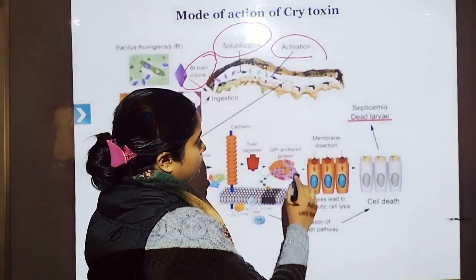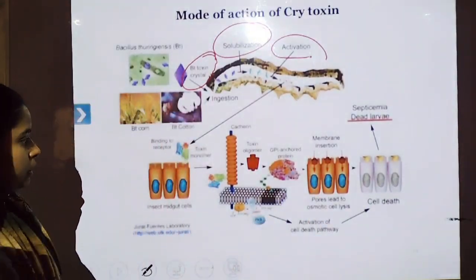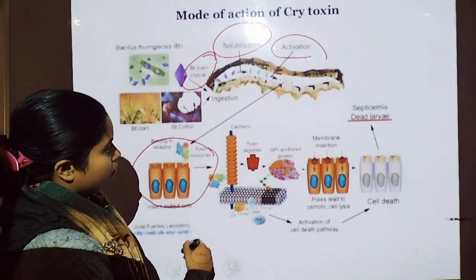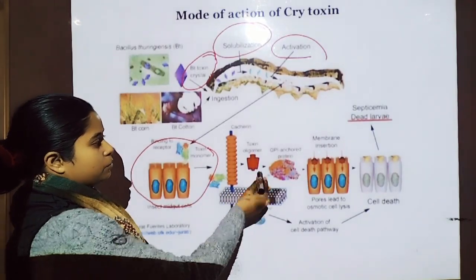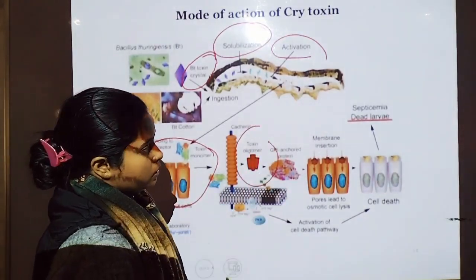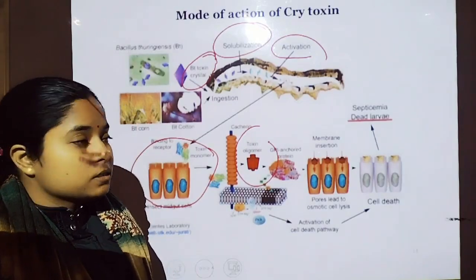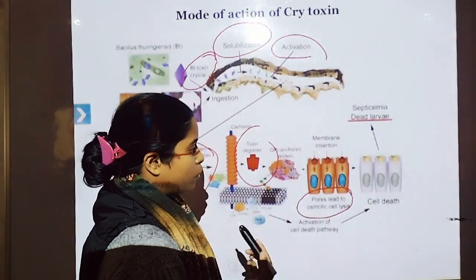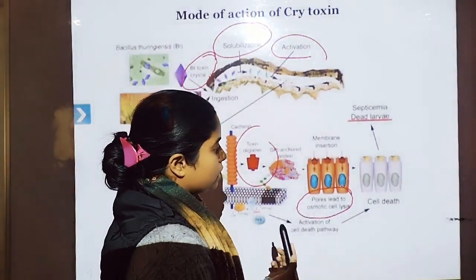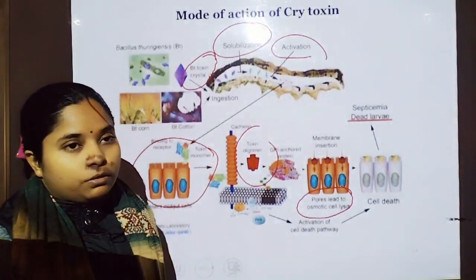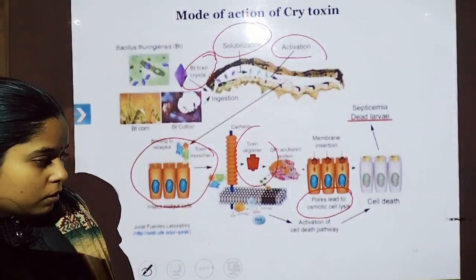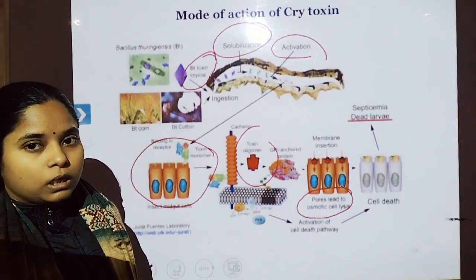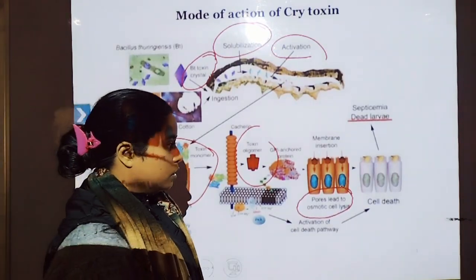Now it binds with the cell membrane. Here it is showing the toxin binding with the cell membrane. The cell membrane has different receptors, due to which septicemia is caused, that is degeneration in the wall, or pores form on the cell. Septicemia results in the release of fluid from the gut wall of the larvae, the fluid is exuded from the gut wall of the larvae, and due to that they cause death of the larvae.